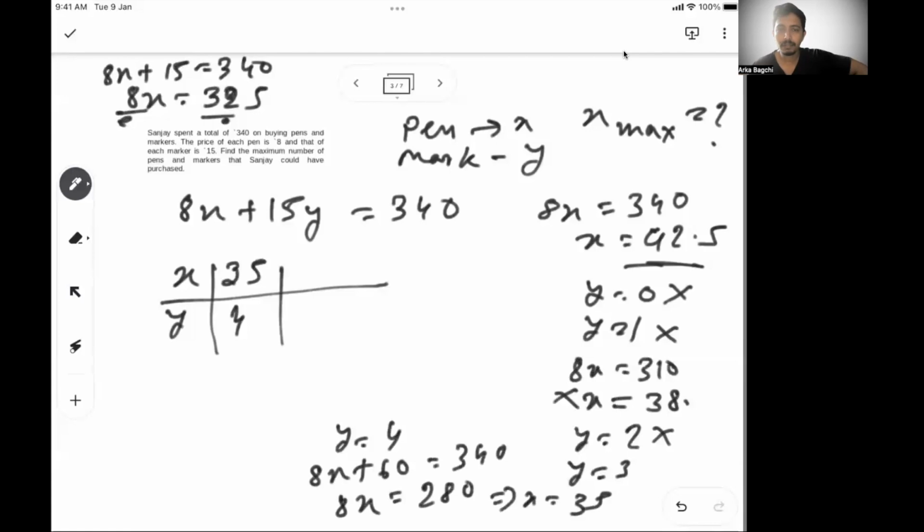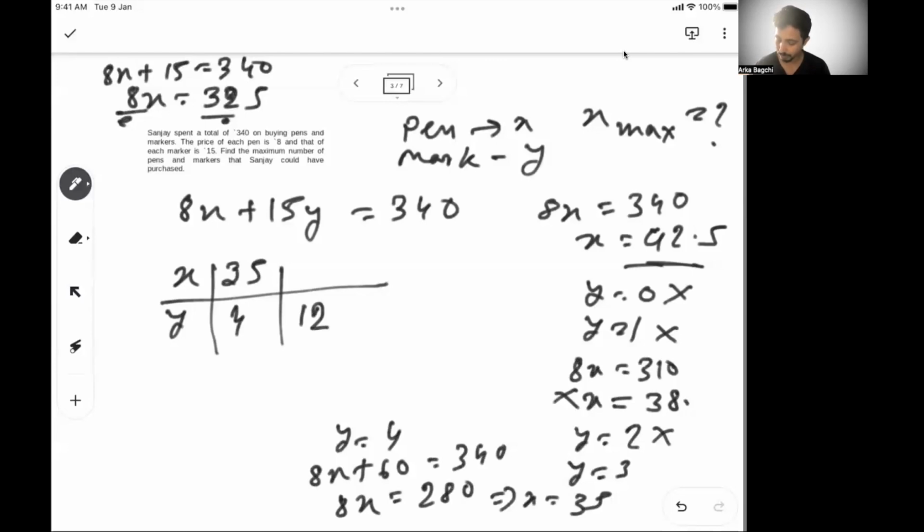So that way you can solve the problem. And then obviously there are other solutions. So I have to increase the coefficient of x. The next set of solutions: I can't decrease y any further, because then y becomes negative, and y cannot become negative because the number of markers cannot be negative. So y has to be increased. So y has to increase by the coefficient of x.